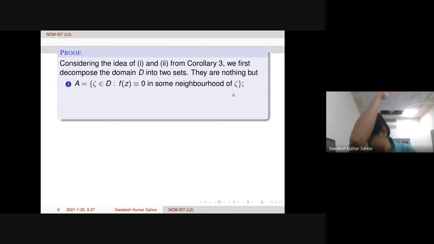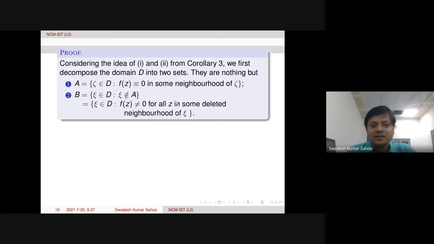The second set is just its opposite. We collect all points xi in the domain where xi is not in A. That means F of z is not equal to 0 for all z in some deleted neighborhood of xi. So these two collections we are making.